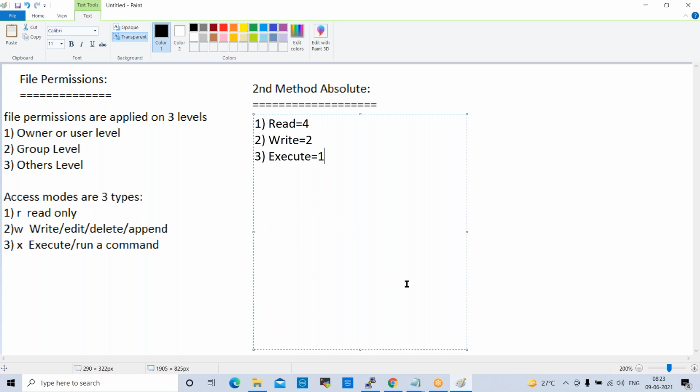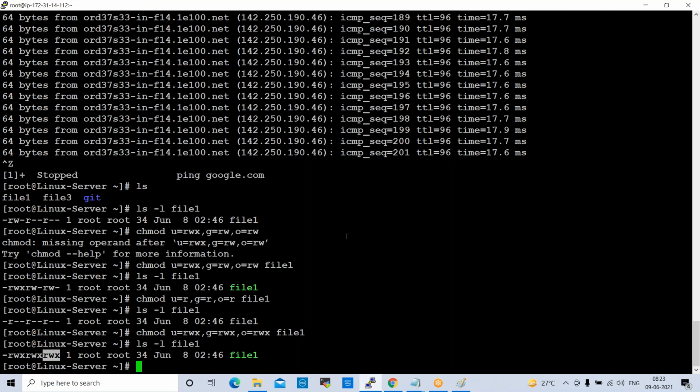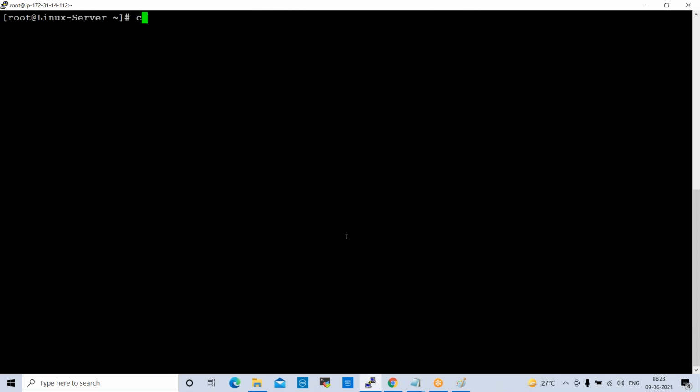How can we apply these permissions to a file using the absolute method? We'll try to understand. So clear the screen. Yeah. chmod. Let us check ls -l. Currently we gave full permissions to this file. File1 has full permissions. Now I want to modify it in a different way.